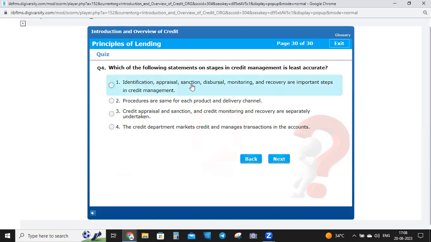Identification, appraisal, sanction, disbursal, monitoring and recovery are important steps in credit management. Procedures are same for each product and delivery channel. Credit appraisal and sanction and credit monitoring and recovery are separately undertaken. The credit department markets credit and manages transactions in the account.